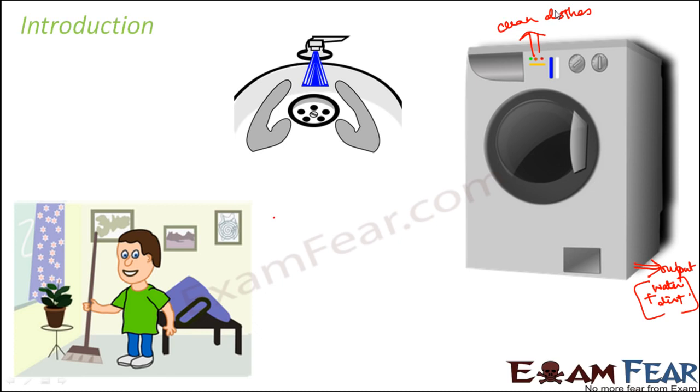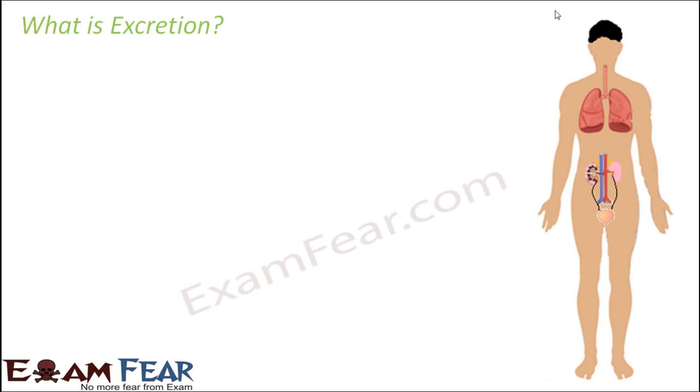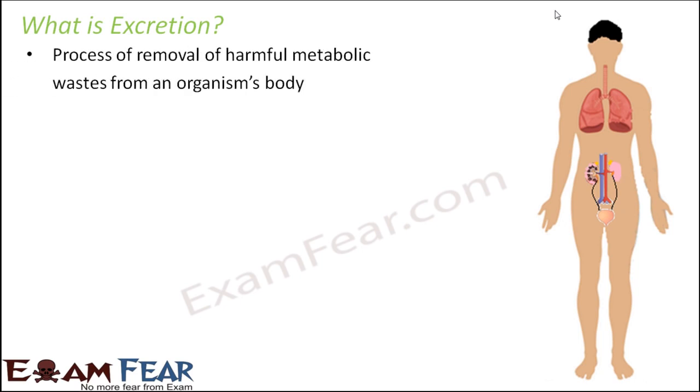With this brief introduction in mind, let us see what is excretion. As I mentioned just now, it is the process of removal of harmful metabolic wastes from an organism's body. Another important question that might arise in your mind is, from where do the wastes come inside our body?